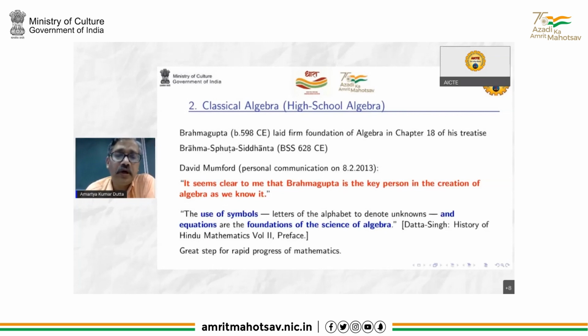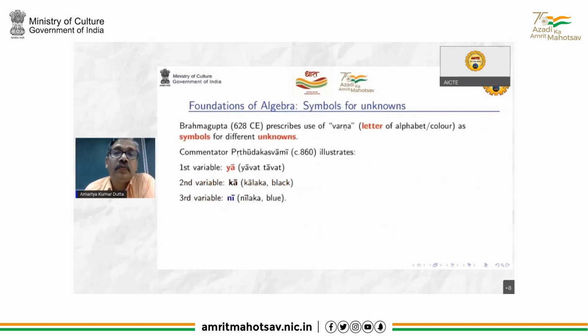So let us see what our definition of algebra is right now. So we are moving away from the Sulva geometric algebra. So the use of symbols, letters of the alphabet to denote unknowns, and equations are the foundations of the science of algebra. So this is the definition which Dutta and Singh have given in their preface to History of Mathematics. And as you know, the use of symbols and equations were great steps for rapid progress of mathematics. Now let us look at it one by one.